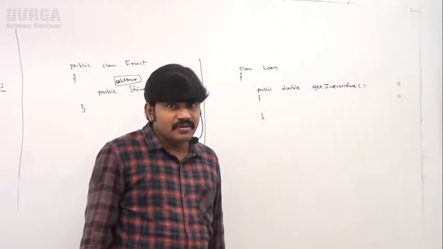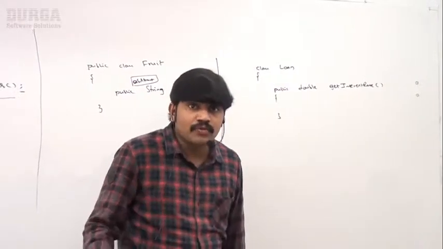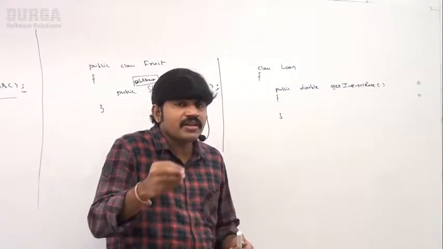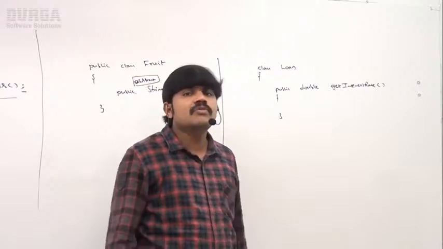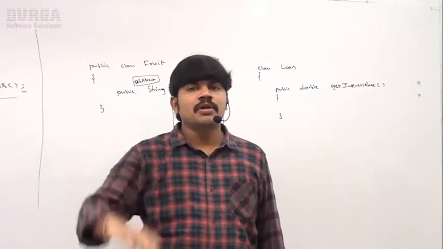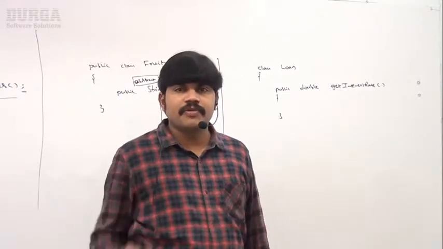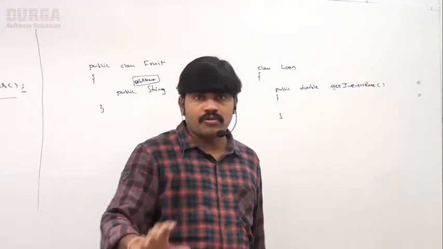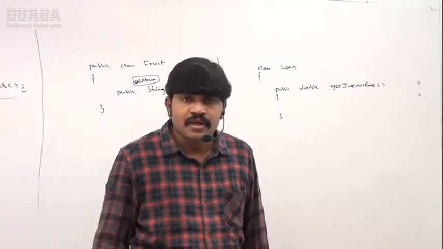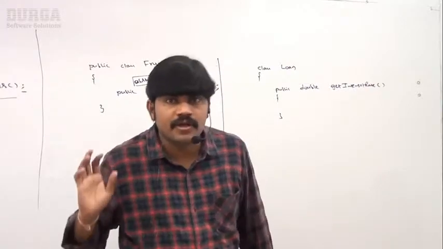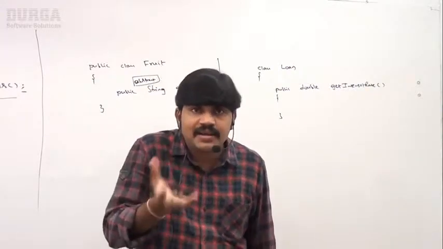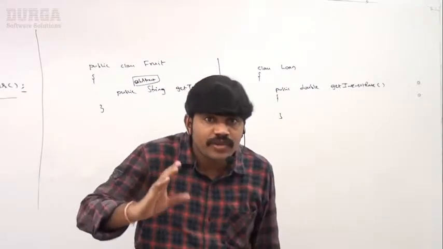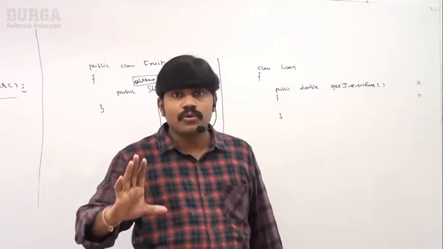Sir, 10.5, 13.4, 8.5 only? Do you know the interest rate? What is the interest rate of a loan? Which loan? If it is a personal loan, 15%. If it is a car loan, 12%. If it is a house loan, 8.5. You can't tell the interest rate at the loan level; it varies from loan type to loan type.